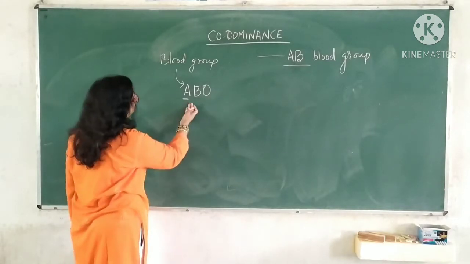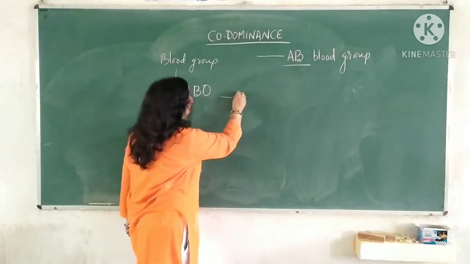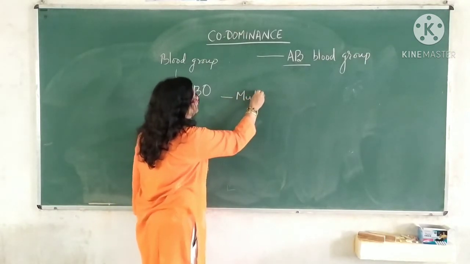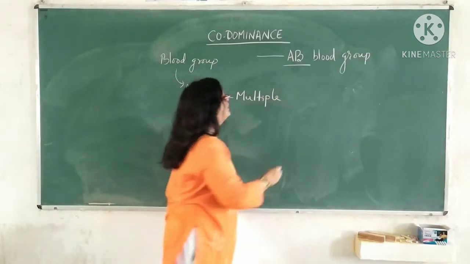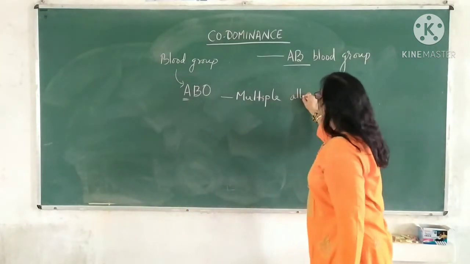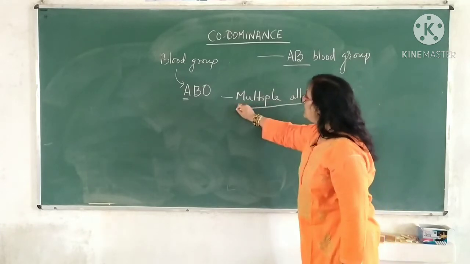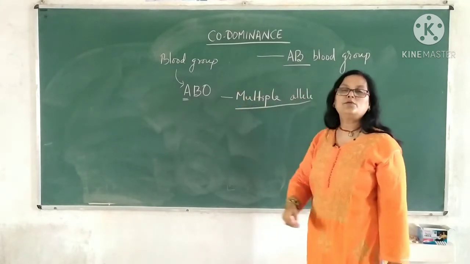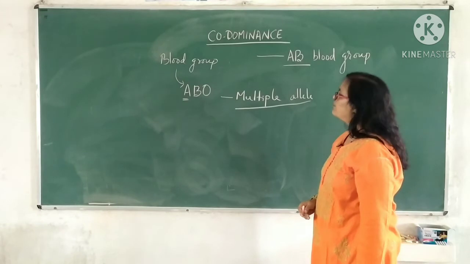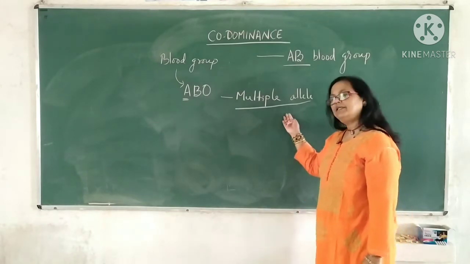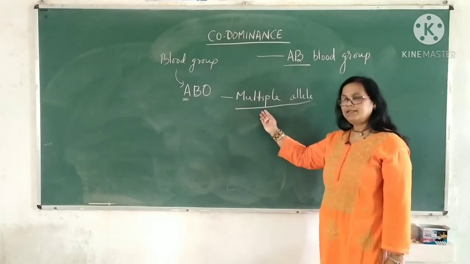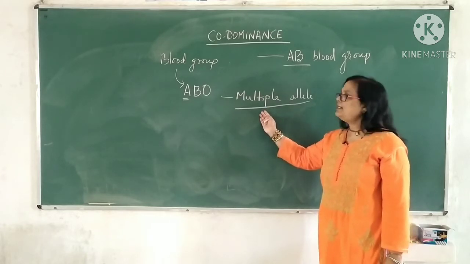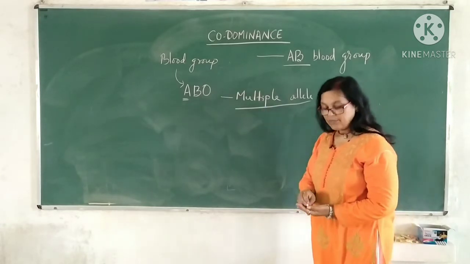So this may also be treated as a case of multiple allele. There is a term, multiple allelism or multiple allele. More than 2 factors govern the phenotype and it is treated as multiple allelism, and the factors are treated as multiple alleles. Dear student, what happens?